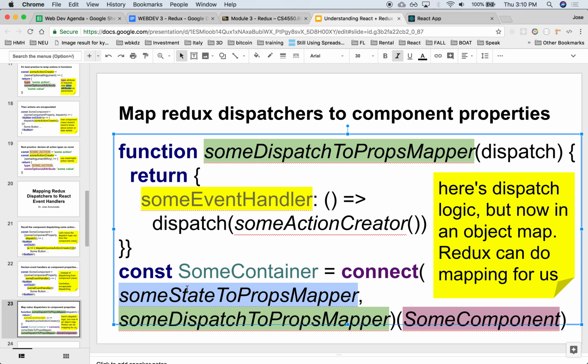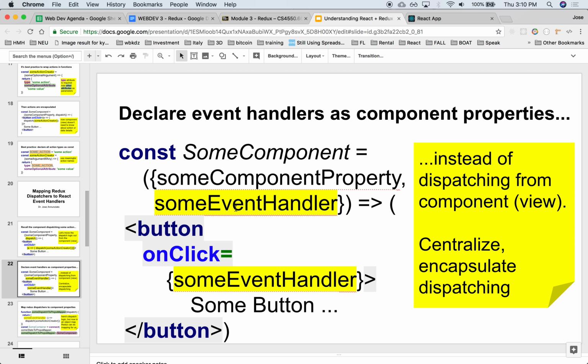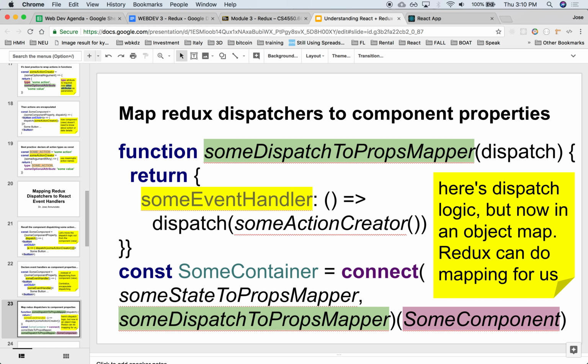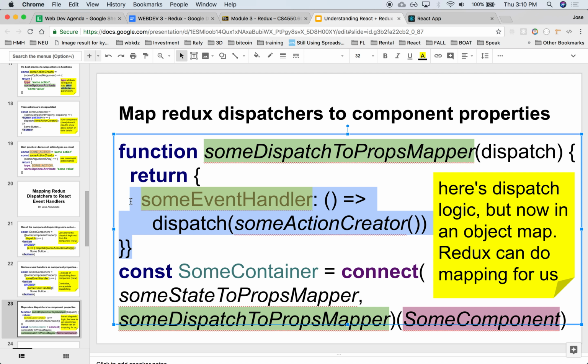Well, we also need to map any functions, any event handlers, any dispatcher, and map them also to properties. Because notice now our component is taking the function as a property. So we have to pass it what that function is. So to do that, we'll create a mapper.